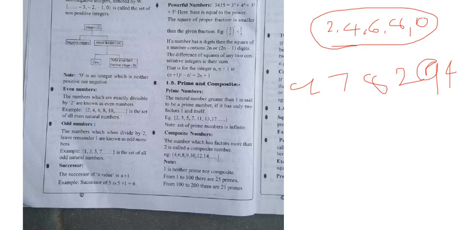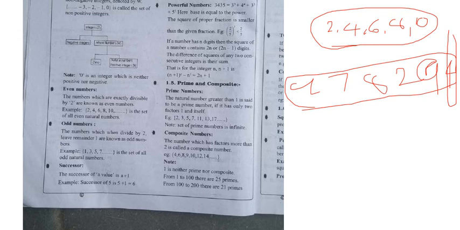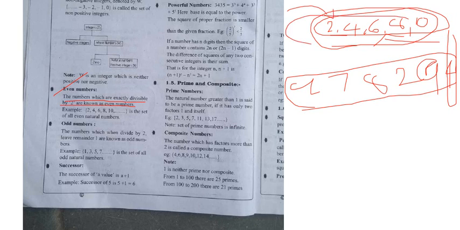Yes. Don't concentrate on the length of the number. Your job is to check whether the unit place digit is among the above-mentioned numbers or not. Is 4 there or not? Yes. If the number ends with one of these digits, the number is even. The numbers which are exactly divisible by 2 are known as even numbers. All even numbers are divisible by 2.